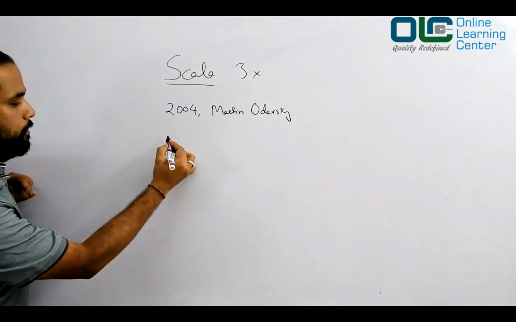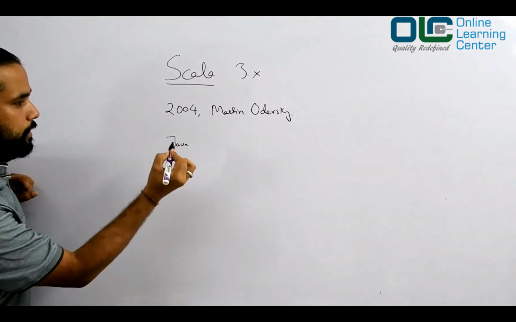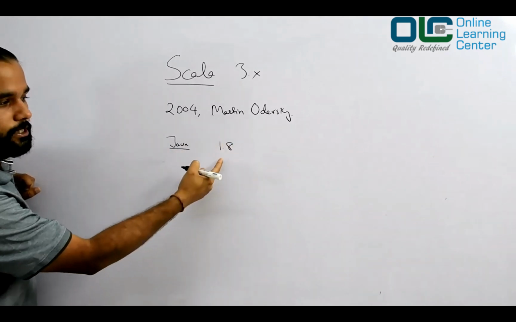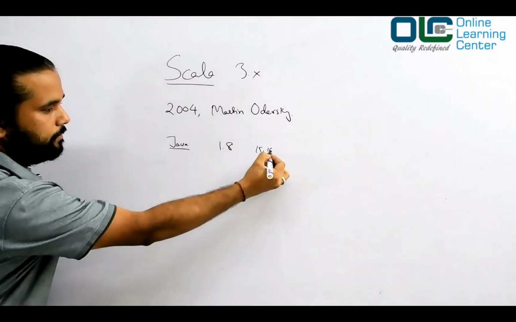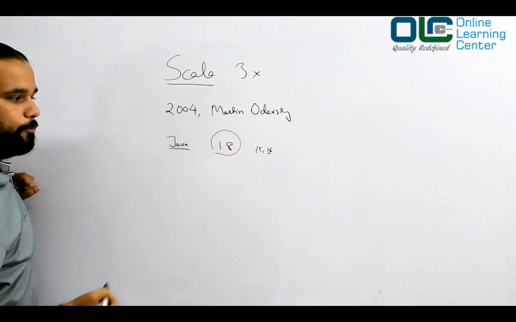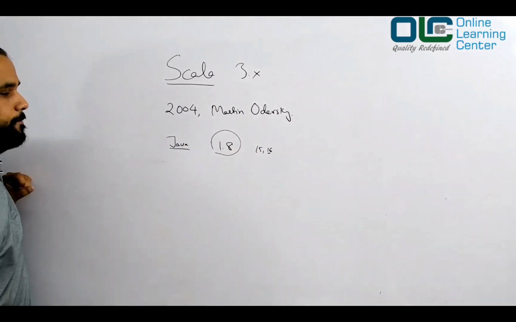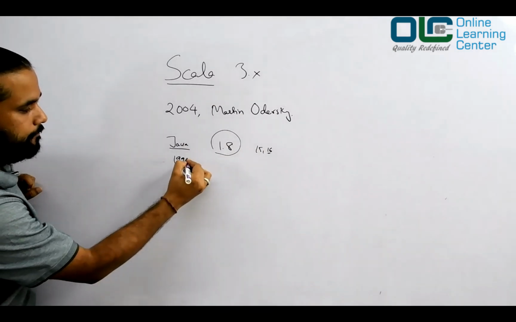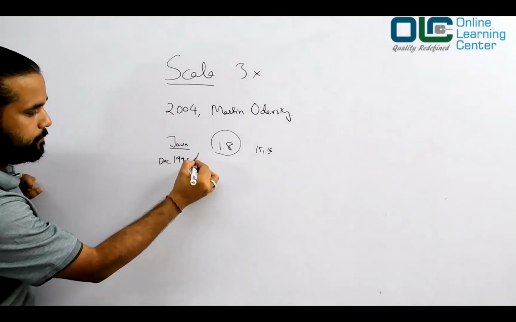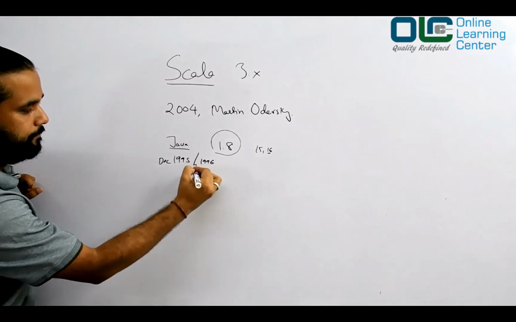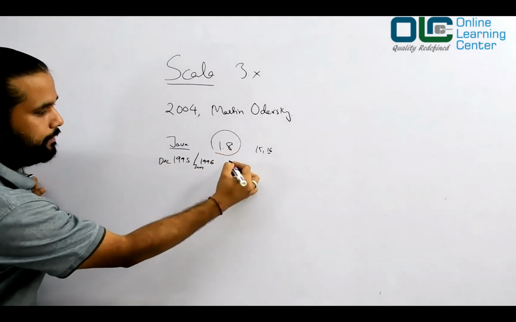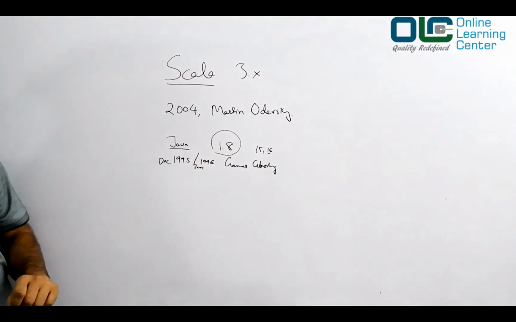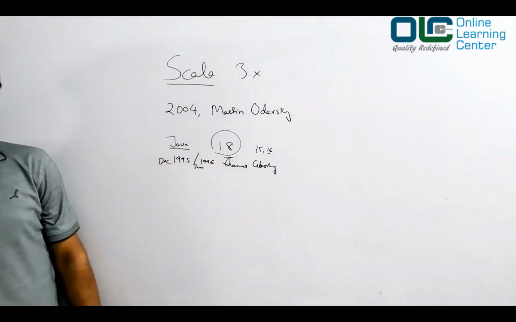If you remember, the industry currently uses Java 1.8. We will stick to the same. The recent version is 15, and 16 is available, but the industry prefers 1.8, so we'll stick to the Java 1.8 version. Java was introduced in December 1995, or as per Wikipedia, January 1996. It was invented by James Gosling.